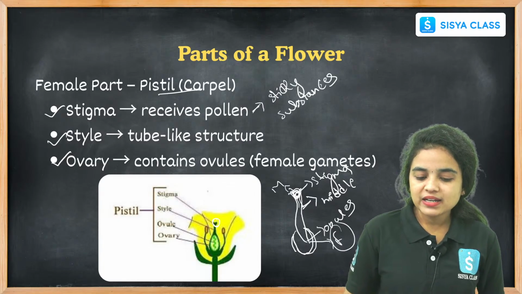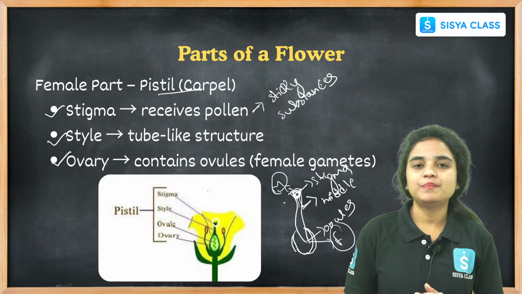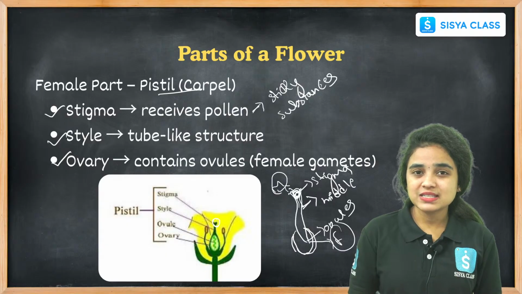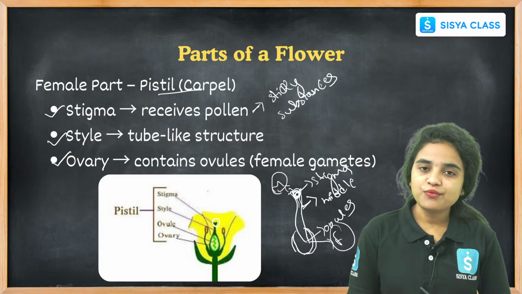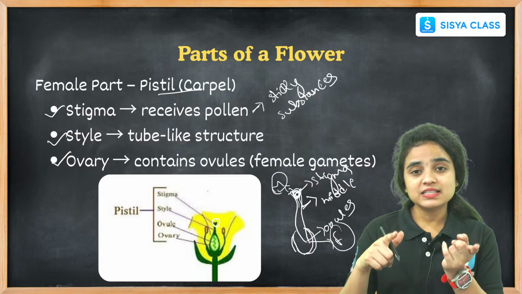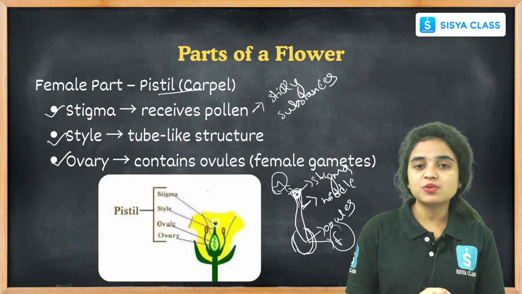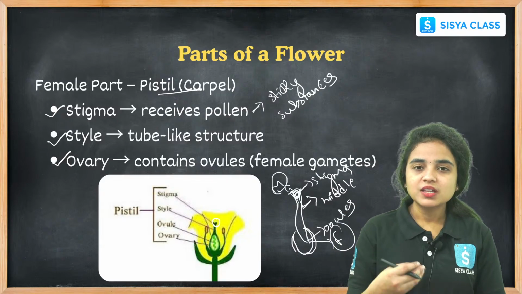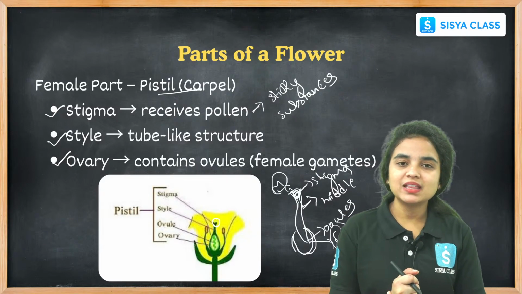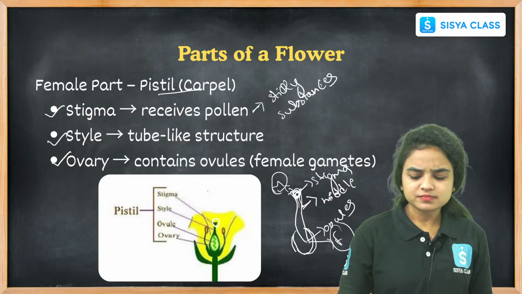They combine and fuse together to develop into a fruit, like into a seed. Further it develops into a flower and develops seeds, and these seeds again participate in the germination process and develop into a plant. Right? This is how the reproduction process happens in flowering plants.